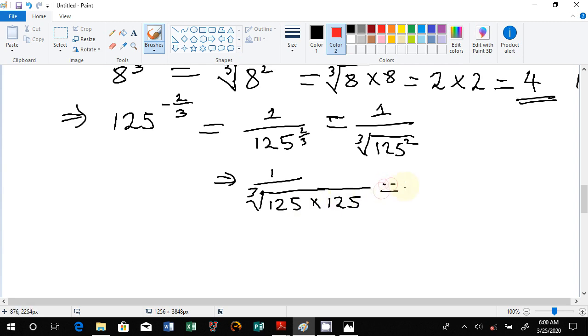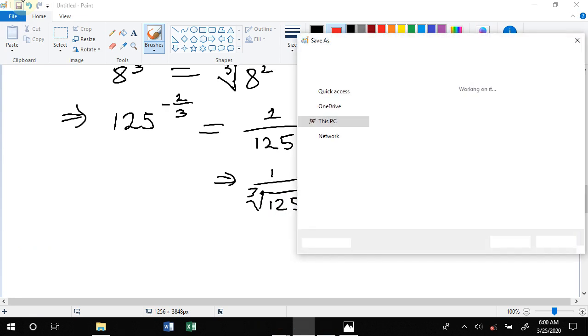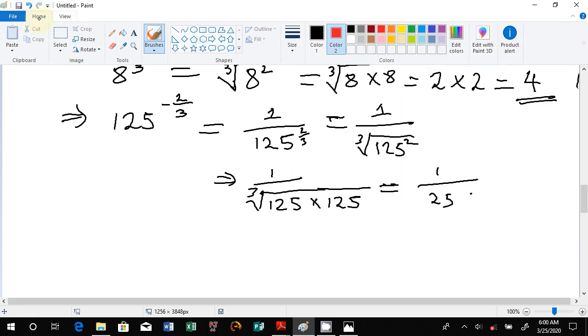Having known that, we have 1 over the cube root multiplied by the cube root, which is 5 times 5.